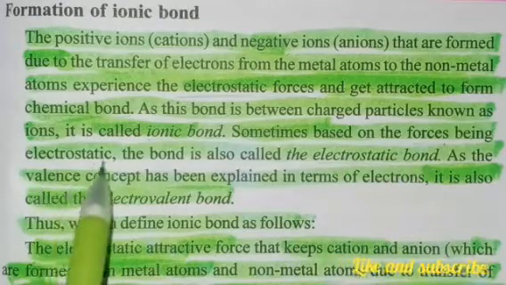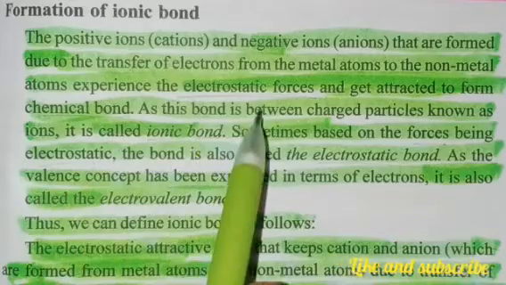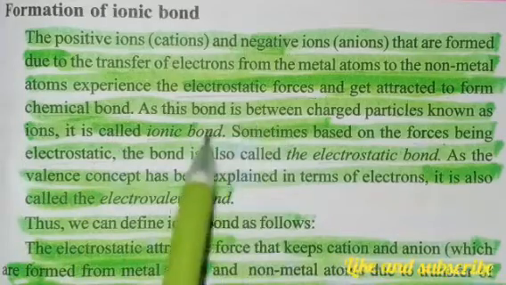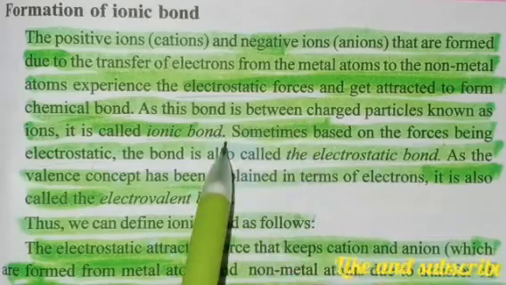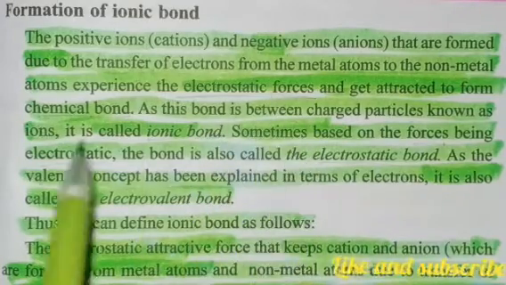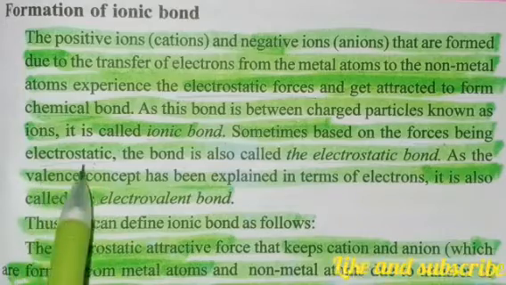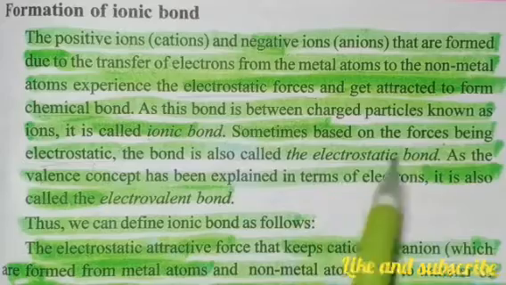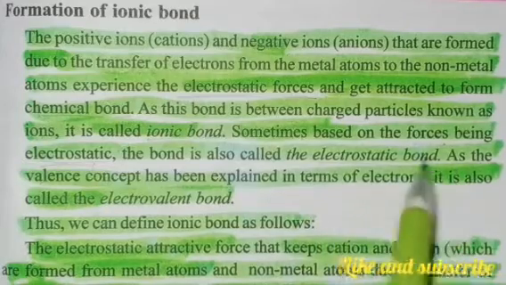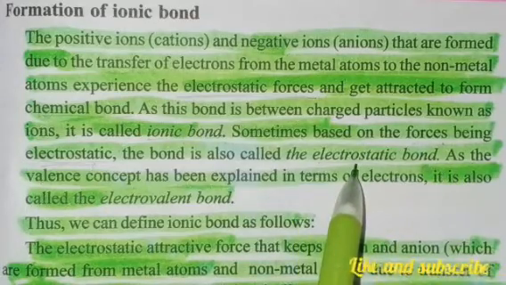There is an electrostatic force acting on the atoms to transfer the electrons and form a bond. That's why it is called an electrostatic bond. If they ask you to write about the electrostatic bond, you should not get confused. Electrostatic bond is nothing but ionic bond.